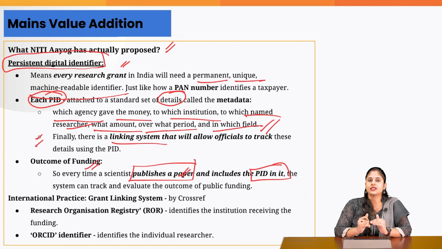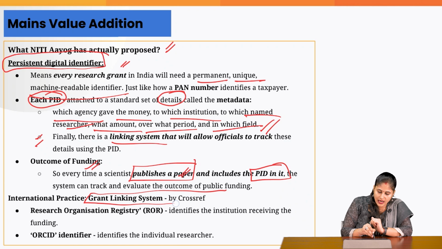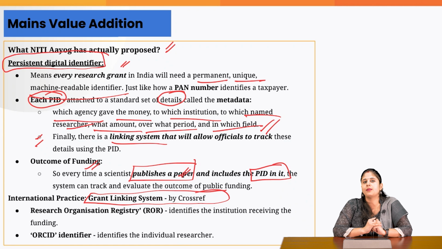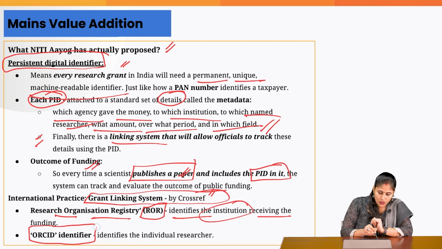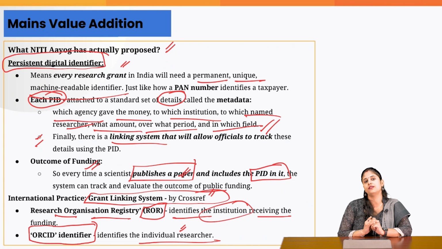Now, in this respect, we also have an international best practice, that is the grant linking system, which was developed by a non-profit organization, Crossref. And this is something which is used by different countries. In this respect, you need to make note of these two terms: the Research Organization Registry, which is going to tell us which institution has received the funding, and the ORCID identifier. In simple terms, this is going to tell us which individual researcher got the funding.